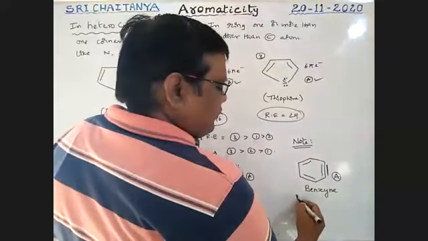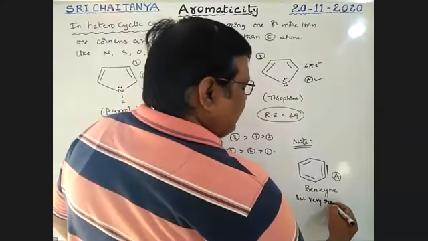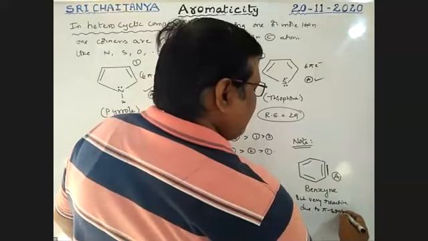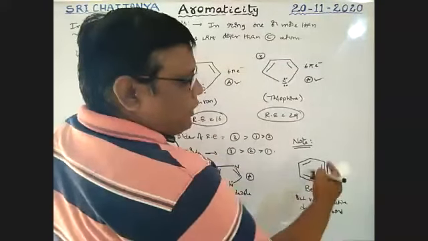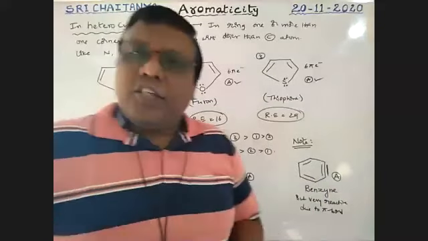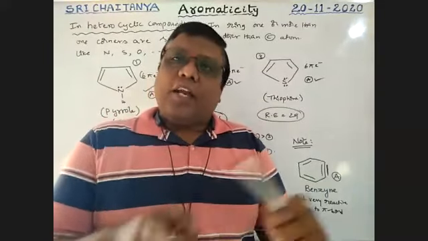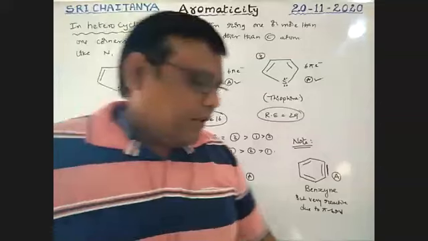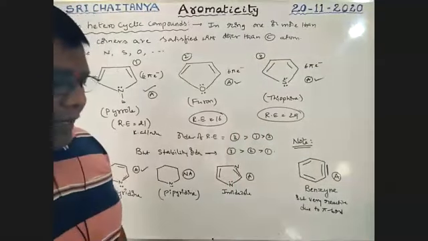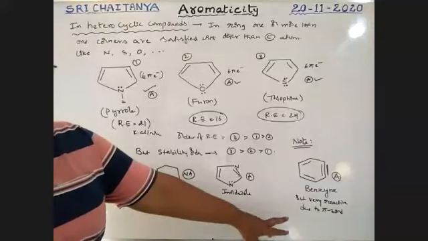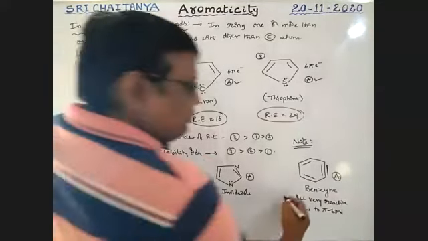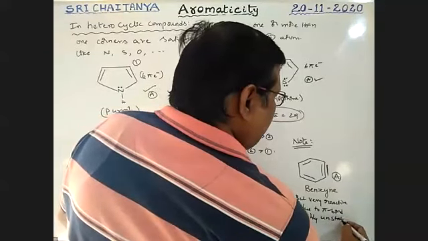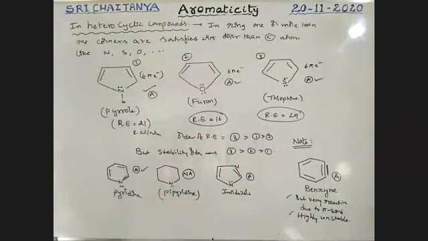Very reactive due to the pi bond. This pi bond is very, very reactive. So that is why benzyne is aromatic, no doubt, but less aromatic than benzene. And this is very, very reactive, and also highly unstable. So highly unstable, boys. That is benzyne.